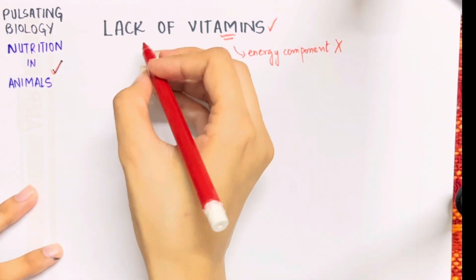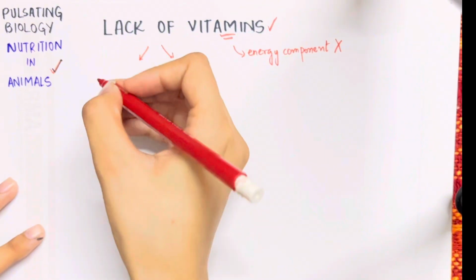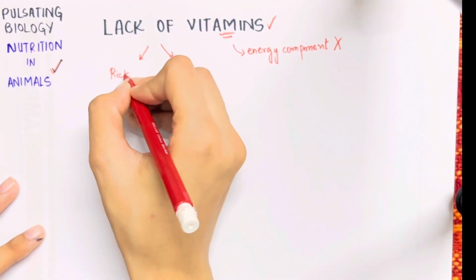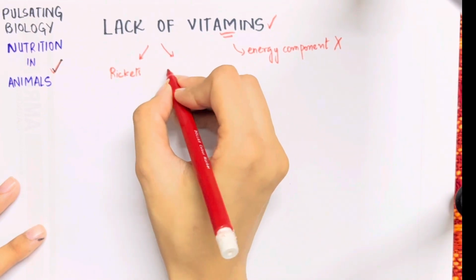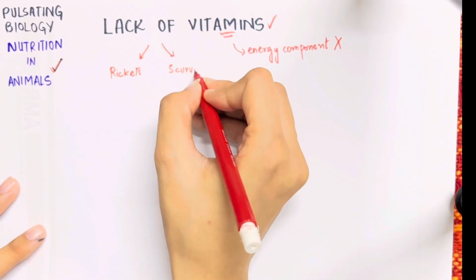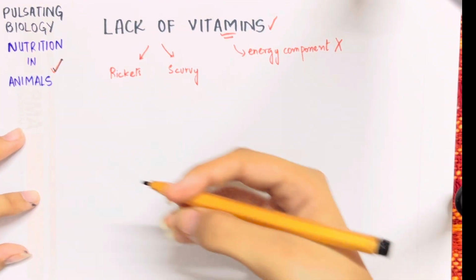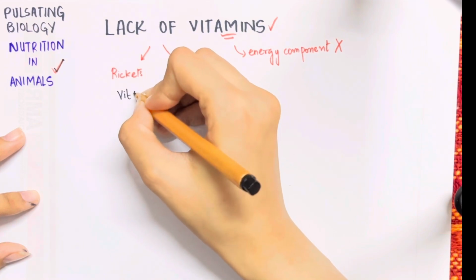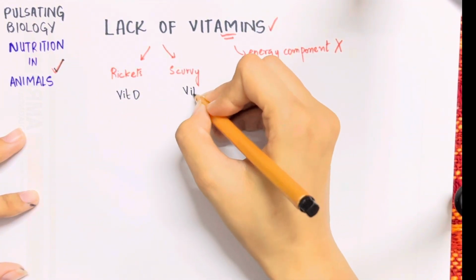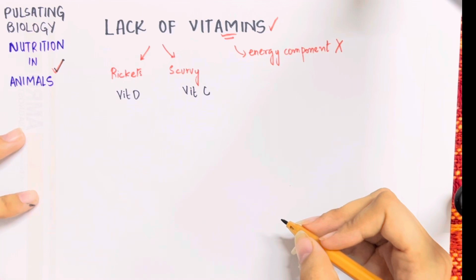It causes two very common diseases. One is rickets, which is found in the young ones, and the other is scurvy. Both of them are caused by a lack of vitamins: rickets is caused by the lack of vitamin D, whereas scurvy is caused by the lack of vitamin C. We are going to talk about each of them in detail.